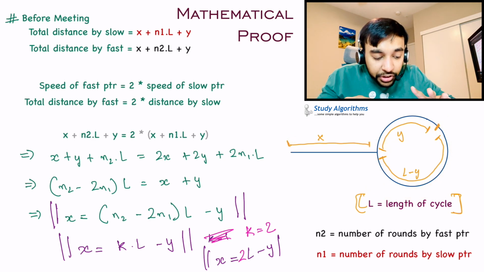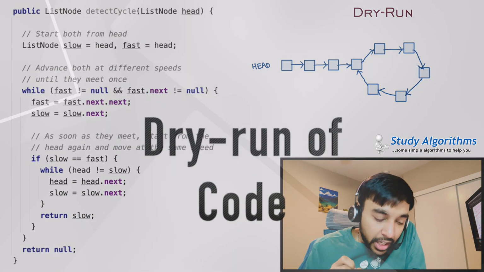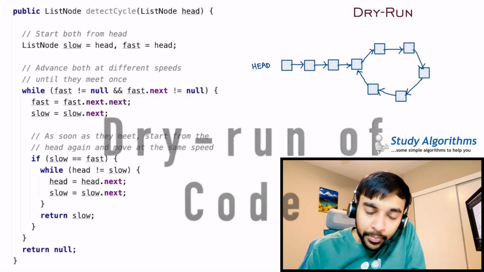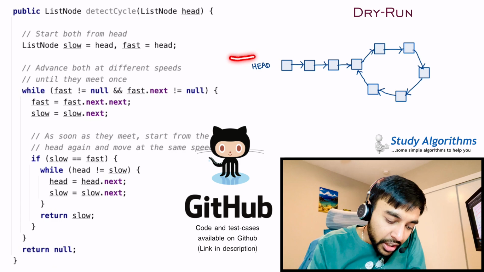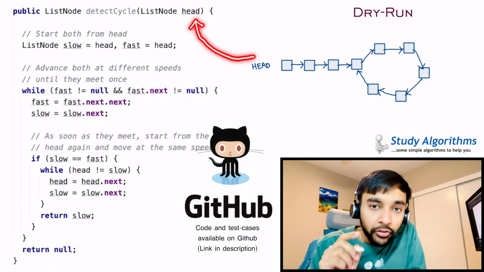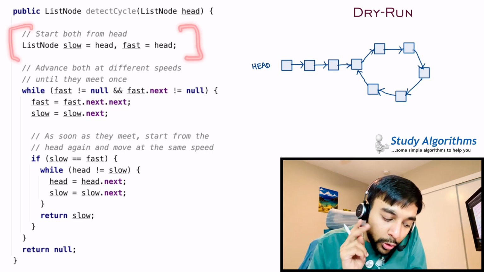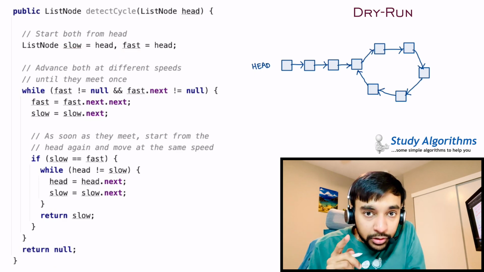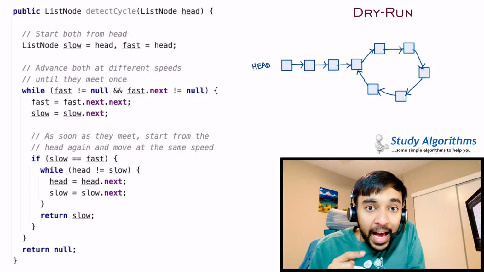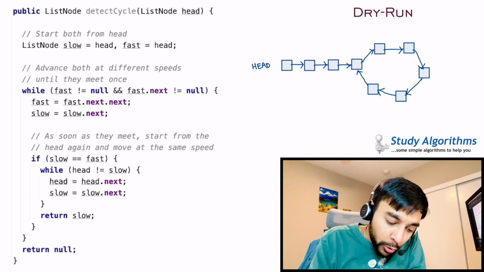Now let us try to see how all of this looks actually in code. On the left side of your screen, you have the actual code to implement this solution. And on the right, I have a sample linked list that I will pass into the function. So this head gets passed into the function as an input parameter. Next, what do you do? You start two pointers, slow and fast, that are starting from the head. The slow pointer will move only one node at a time, and the fast pointer will move two nodes at a time, right? So I have two pointers, fast and slow.